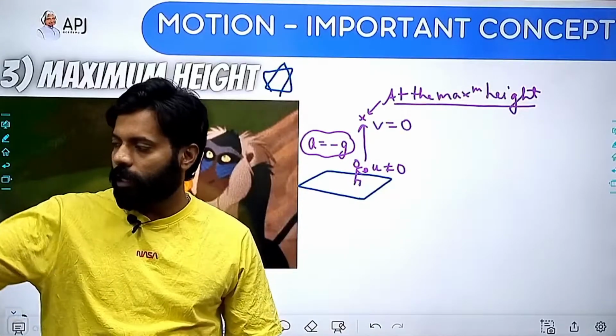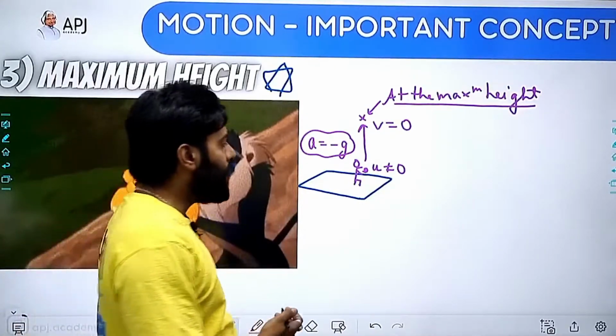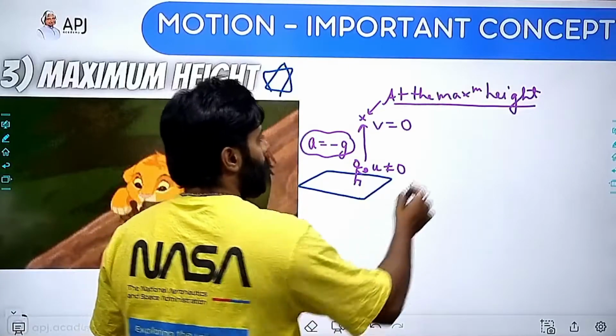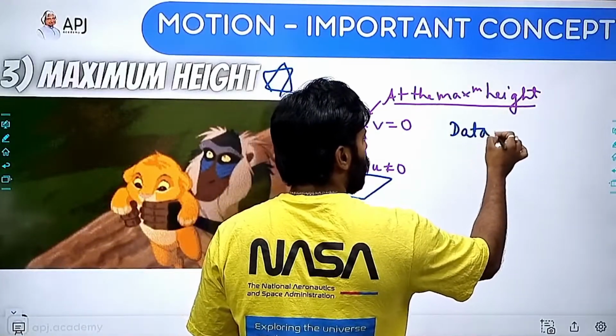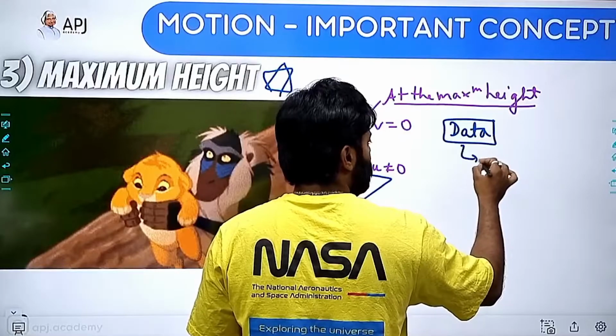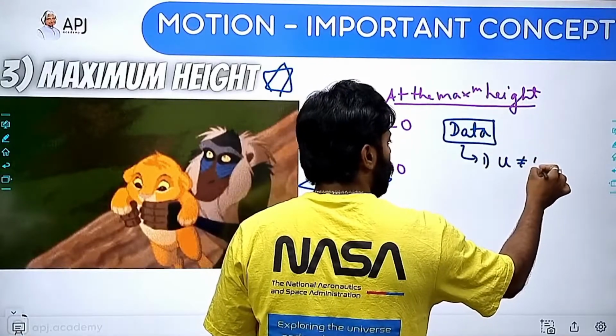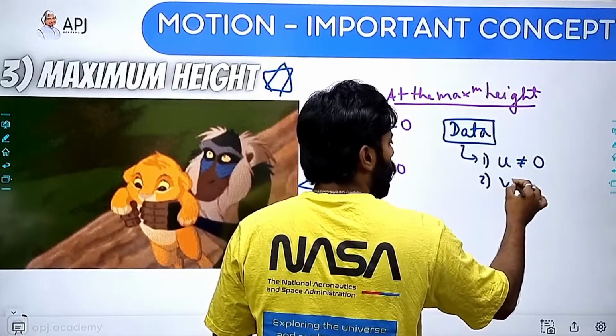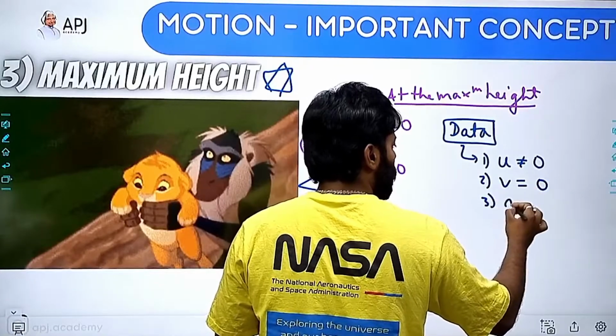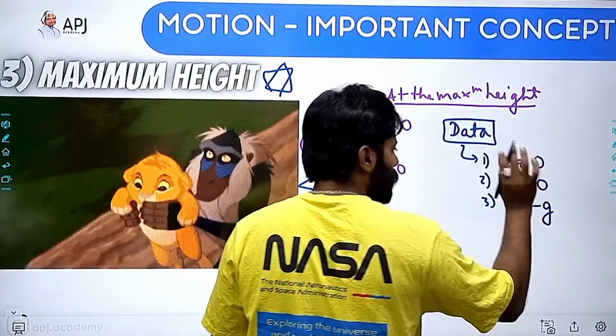So these things are given to us, and what we need to find out, I'm writing the data here. Data is u is not equal to 0, it is given to us. v is equal to 0, this is given to us. Acceleration is equal to minus g, this is given to us.